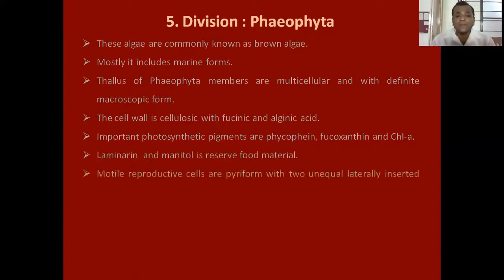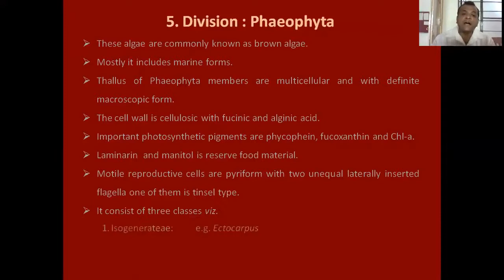The motile reproductive cells are pyriform with two unequal laterally inserted flagella, and one of them is tinsel type. It consists of three classes, namely Isogeneratae, for example, Ectocarpus, then Heterogeneratae, for example, Laminaria, and Cyclosporae, for example, Sargassum.